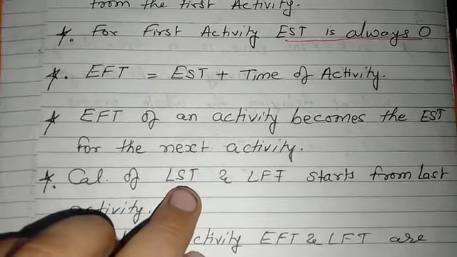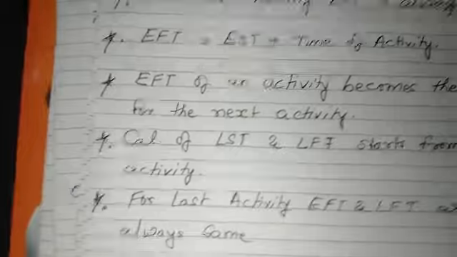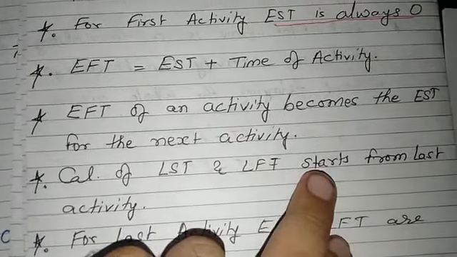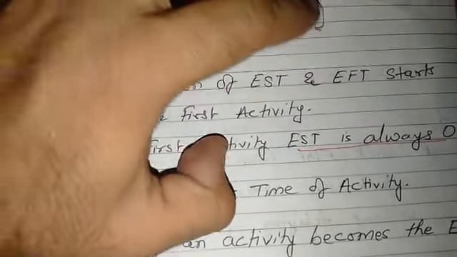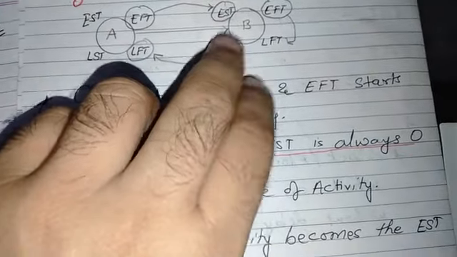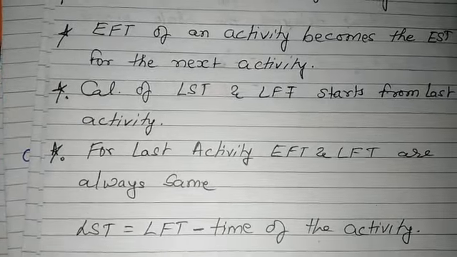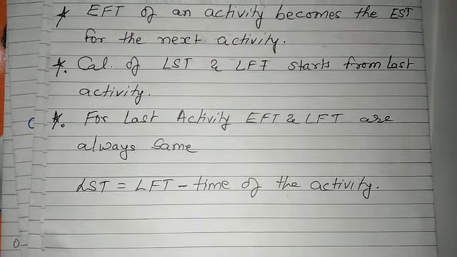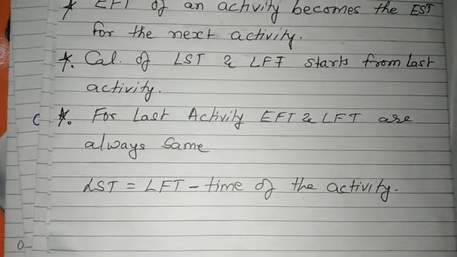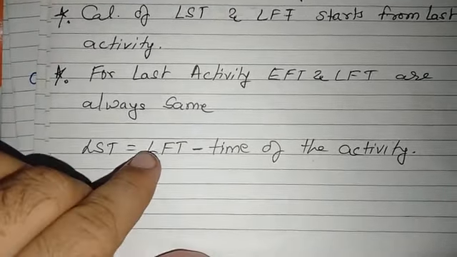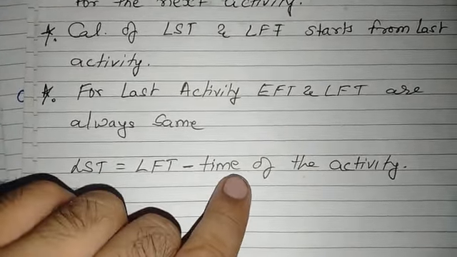Calculation of latest starting time and latest finishing time starts from the last activity. For the last activity, early finishing time and latest finishing time are always the same. We will see this when we do the sum. Latest starting time is equal to latest finishing time minus time of activity.